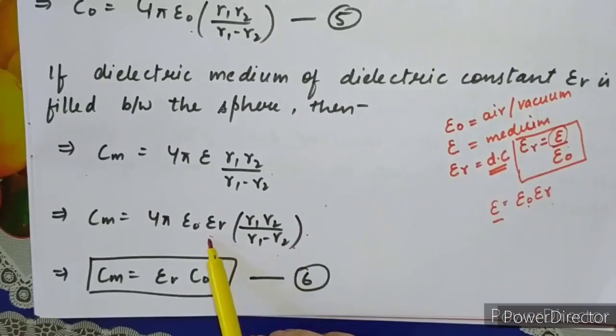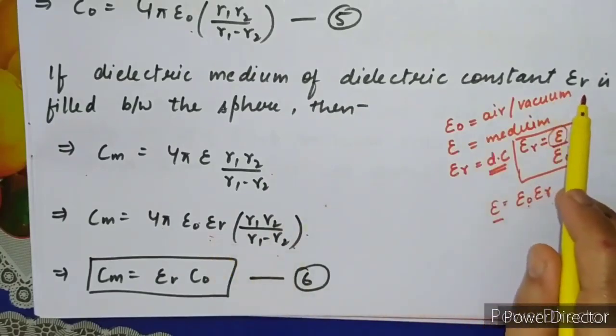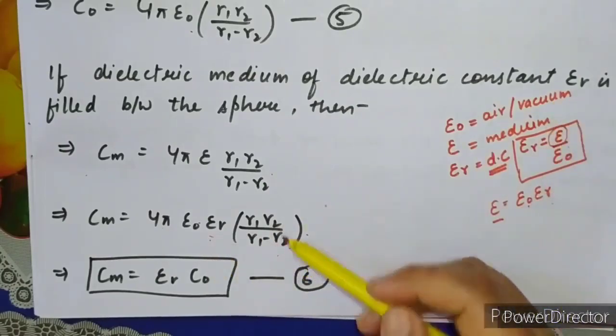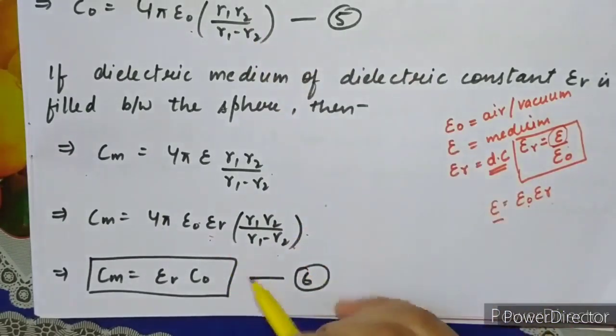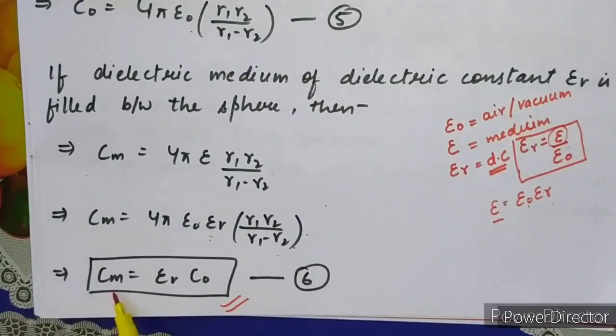There is one difference: the dielectric constant filled between the spheres. So relating these two equations, the capacitance when a dielectric medium is filled between the spheres is always epsilon r times the capacitance when there is free space between the spheres. This is equation number 6.